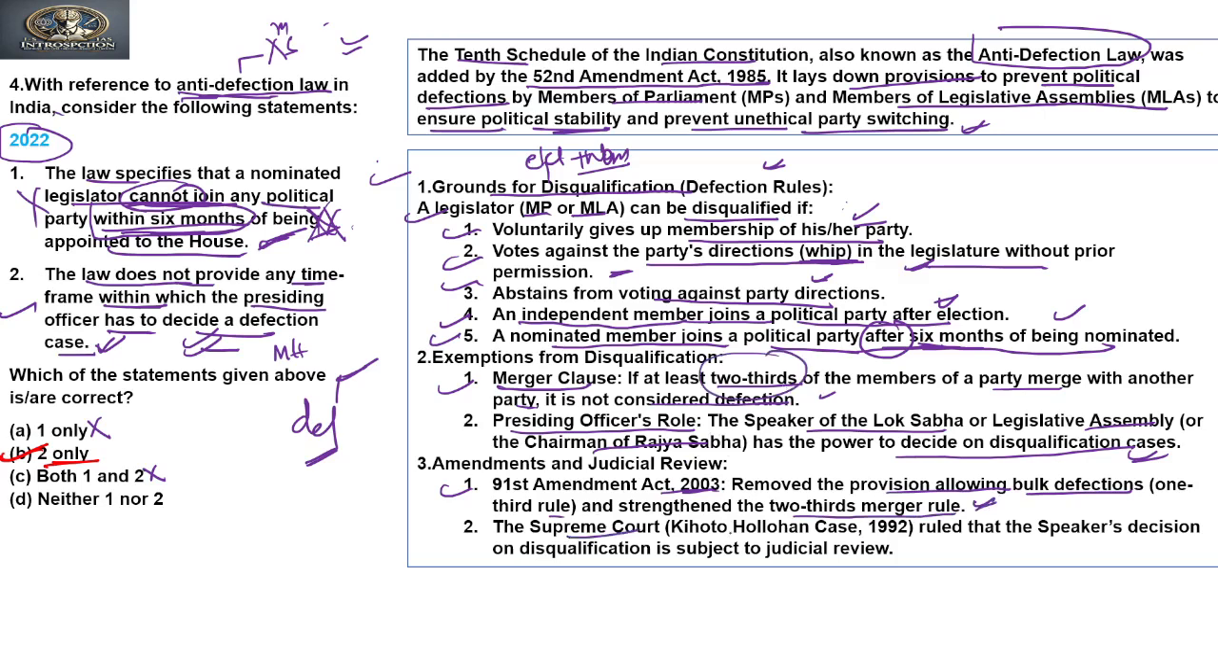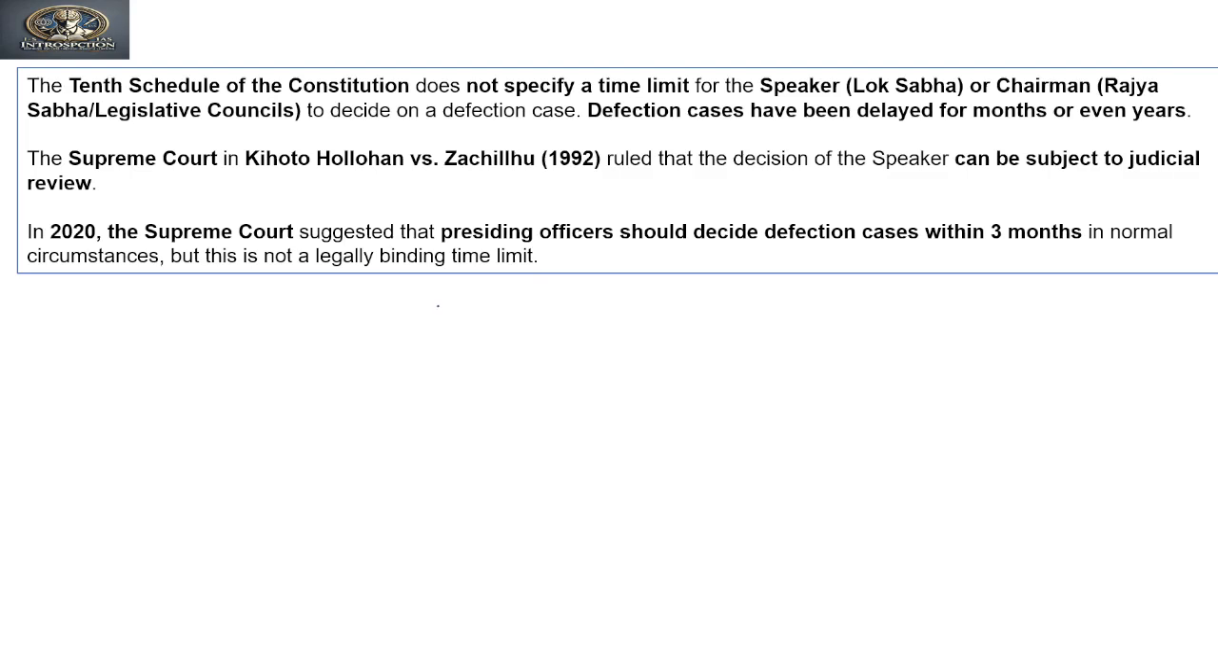The Supreme Court in the Kihoto Hollohan case in 1992 ruled that the Speaker's decision on disqualification is subject to judicial review. So that can be challenged also. It is not a final decision. Right? The 10th Schedule of the Constitution does not specify a time limit for the Speaker or a Chairman to decide on a defection case. Defection cases have been delayed for months or even years.